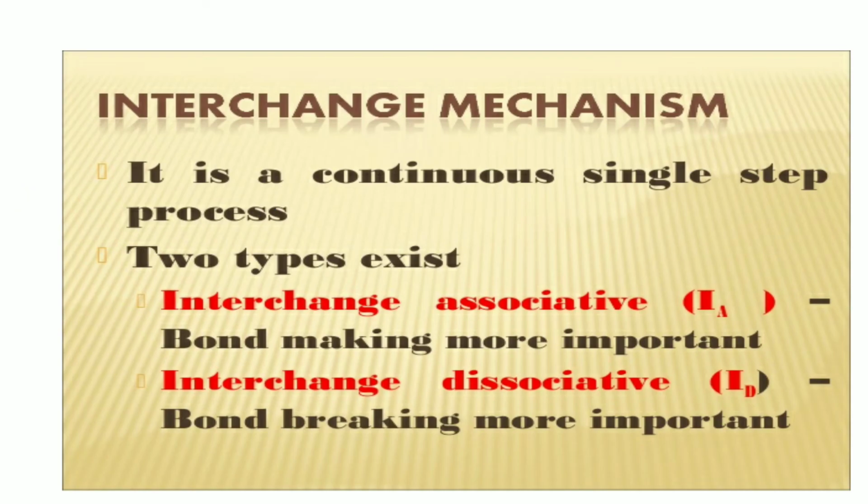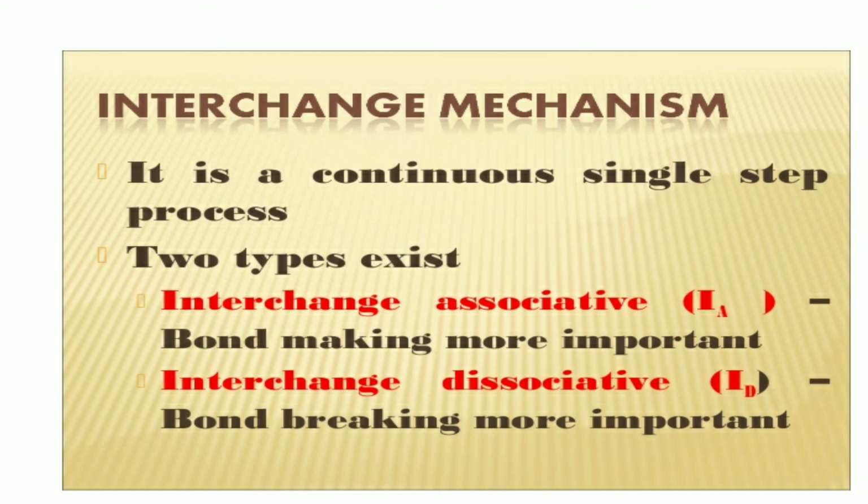Next we are going to learn the interchange mechanism. It is a continuous single step process. It exists in 2 types. First, interchange associative, where bond making is more important.